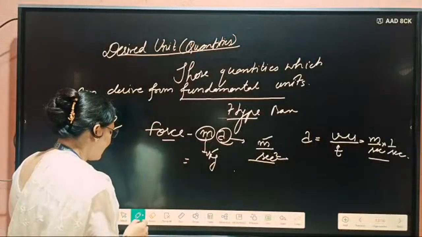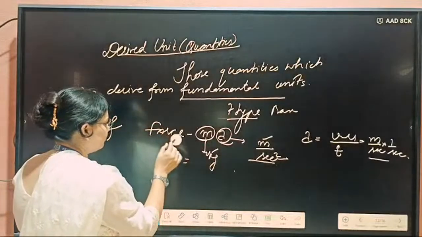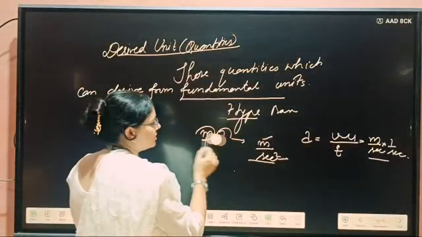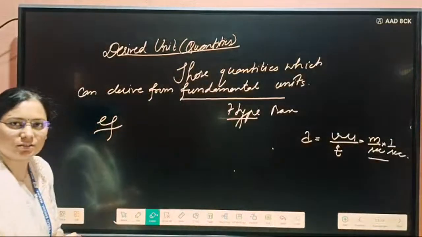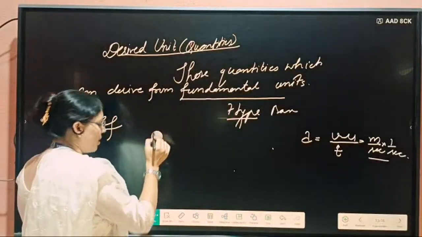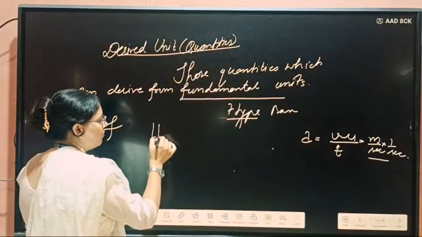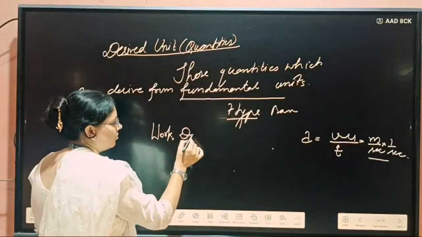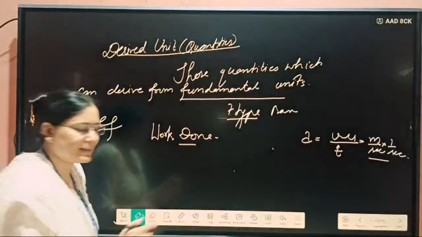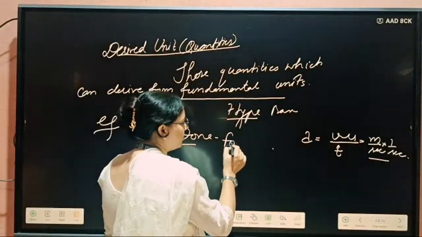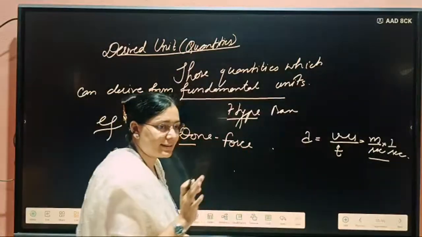Another example of this one is work done. If we are talking about work done, we can say work done is force into displacement. Yes or no? Till now we have not done vector and scalar quantity.